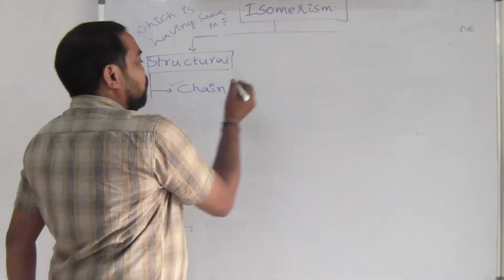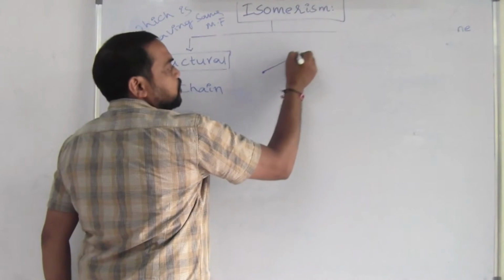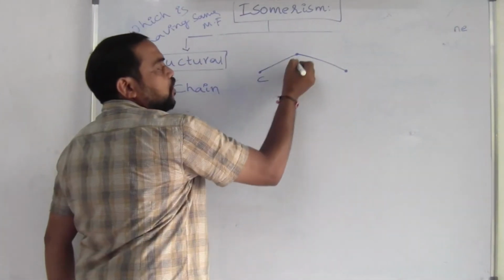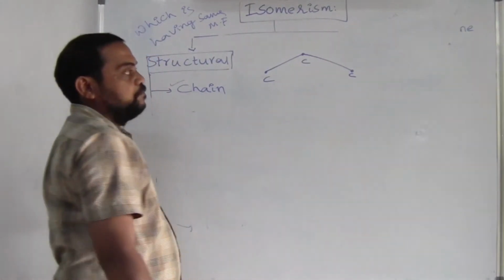That's it. So let us take this one. This is a bond line formula, which has 3 carbons.